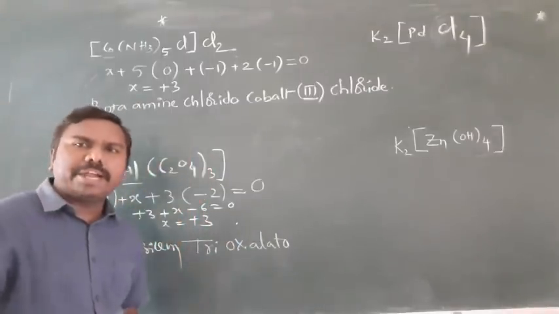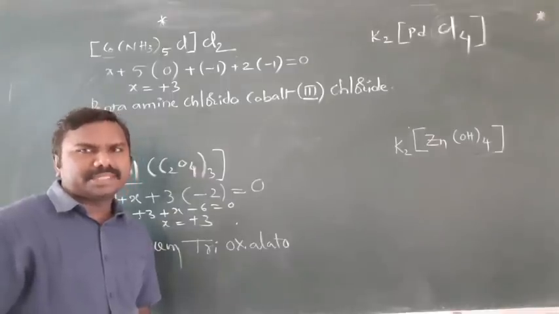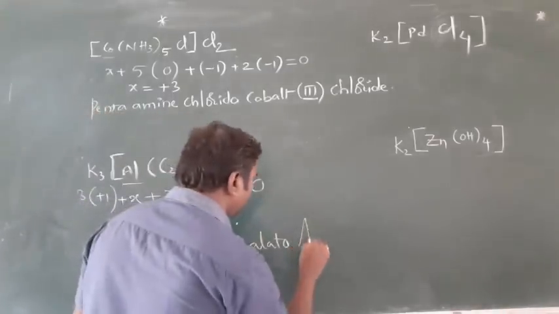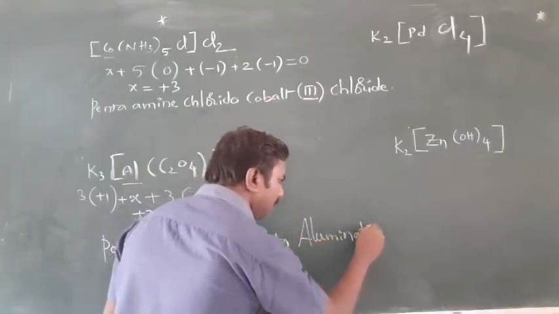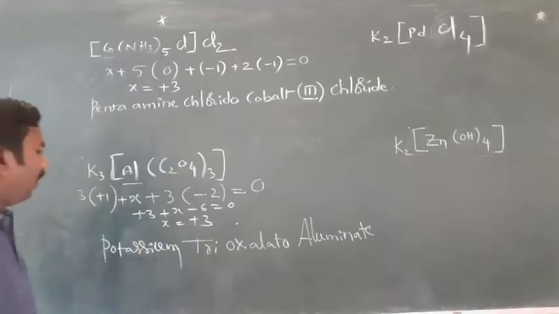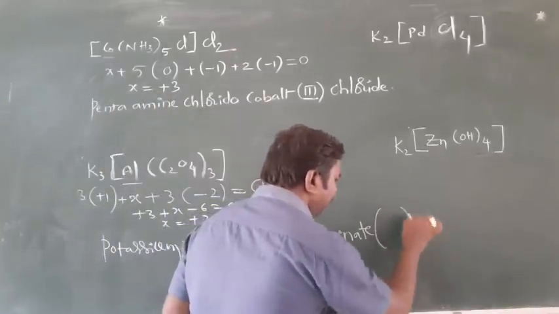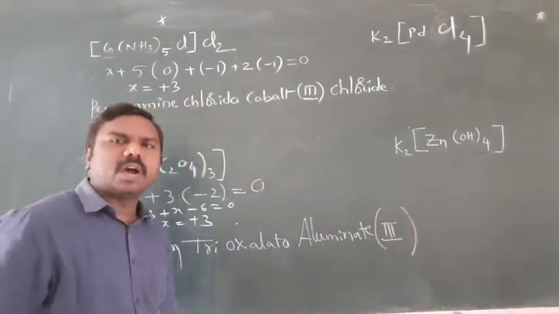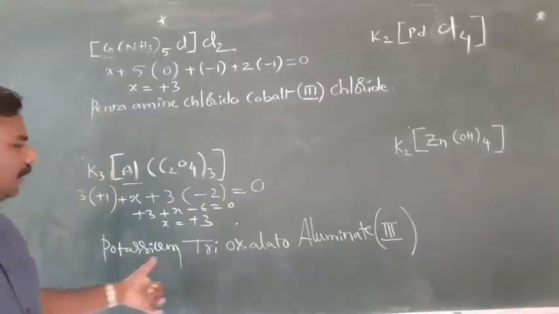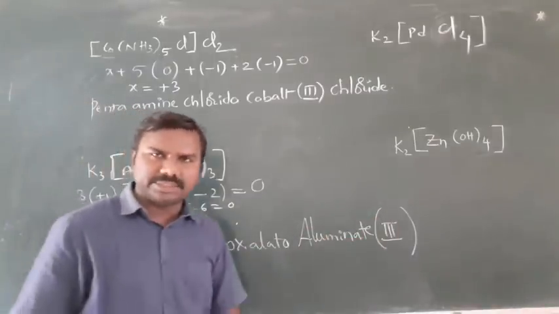That's why at the end of the central metal atom name, aluminate must be used. Aluminate. Oxidation state of aluminium is 3. Should be written in bracket in Roman numerals. Okay. Potassium trioxalato aluminate(III) it is.